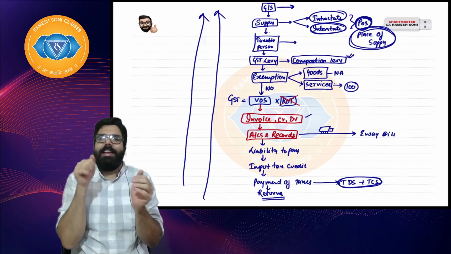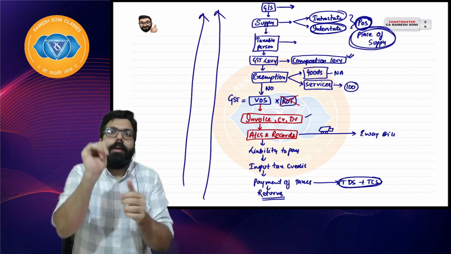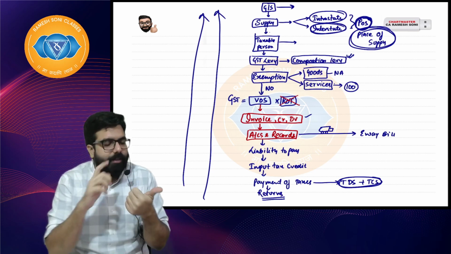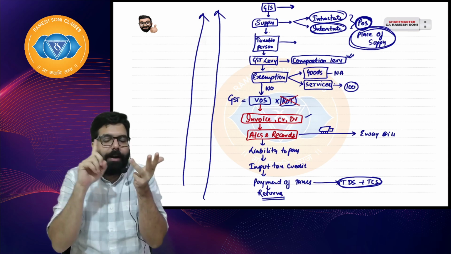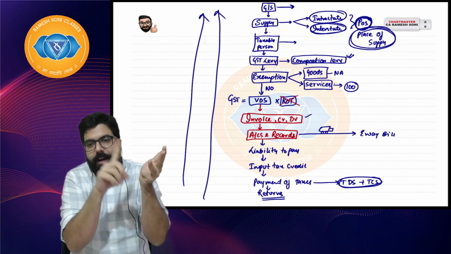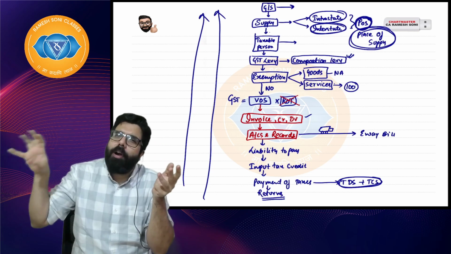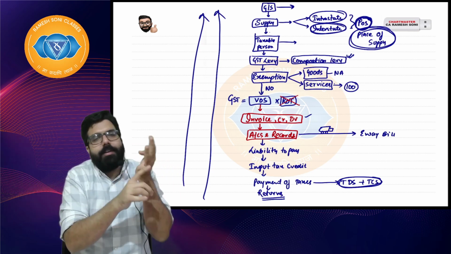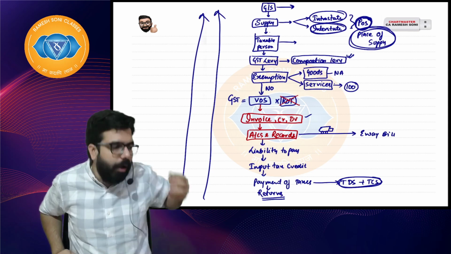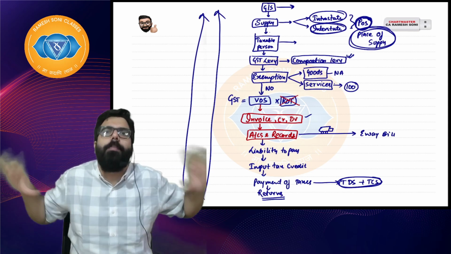Everyone with me quickly, and then we'll take a break. We started learning with goods and services. Goods and services will be supplied. Supply has to be by a taxable person. If supply is by a taxable person, then GST will be levied. Once GST is levied, for some small traders, the government has given a composition levy. But if I am falling in an exemption, then out. If you are falling in an exemption, don't pay any GST.